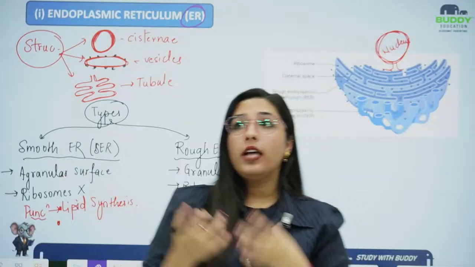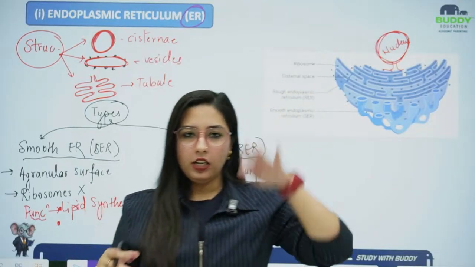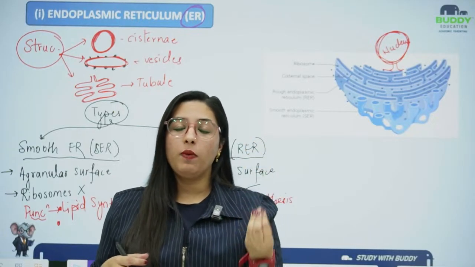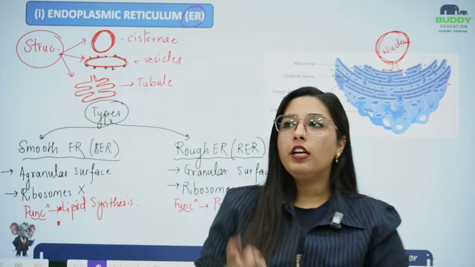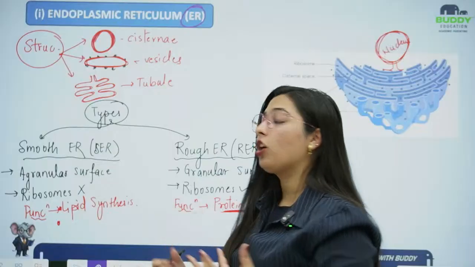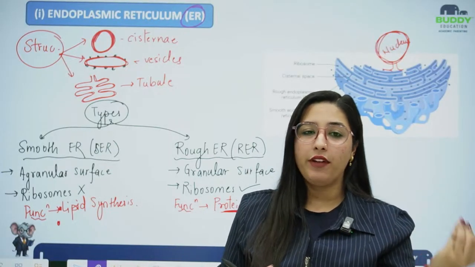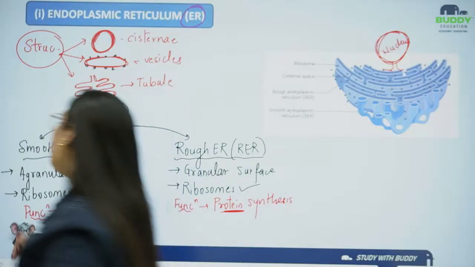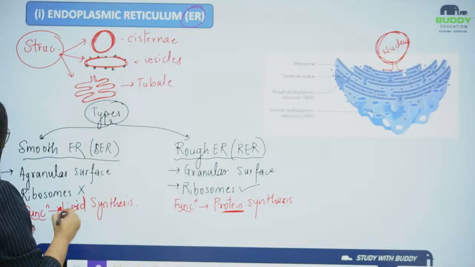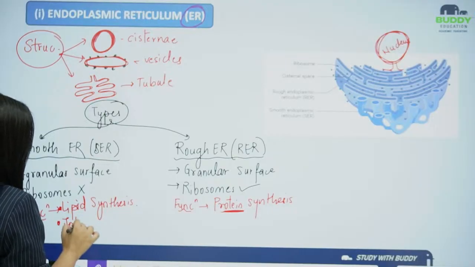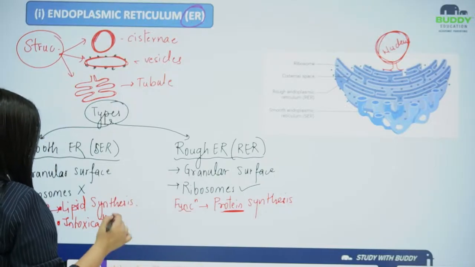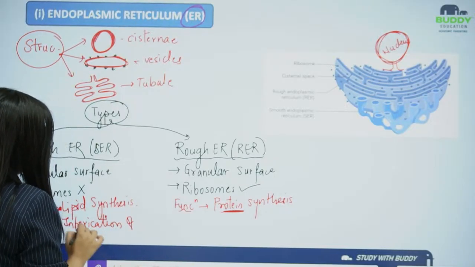That detoxification, the reduction of the effect of toxins in your body, will be performed by the smooth endoplasmic reticulum. So basically this is for detoxification of the effect of drugs and poison. So the smooth endoplasmic reticulum also performs one more important function, that is detoxification of drugs.